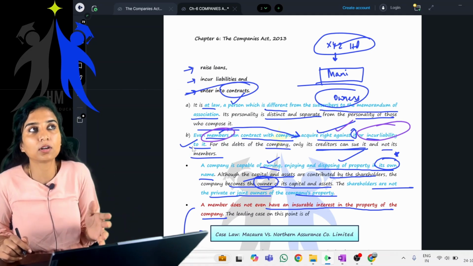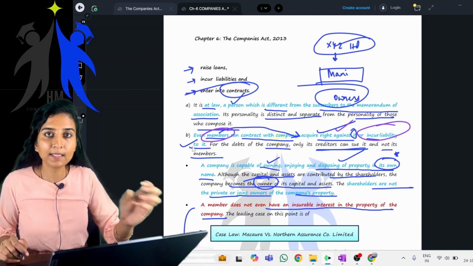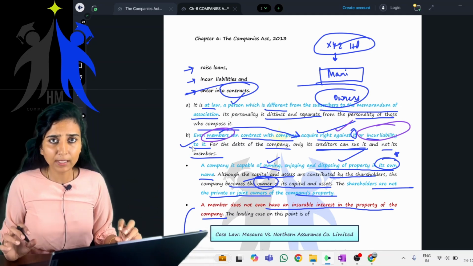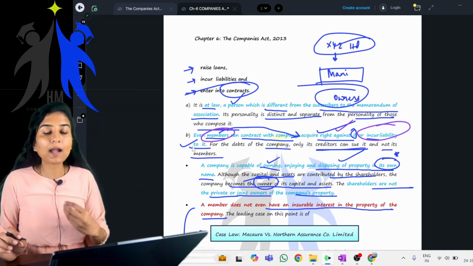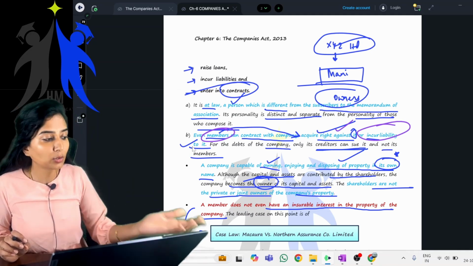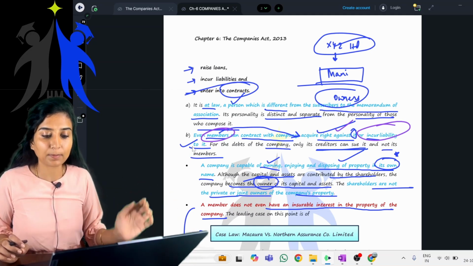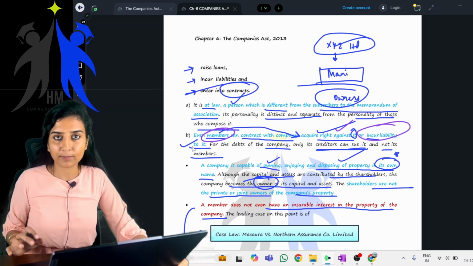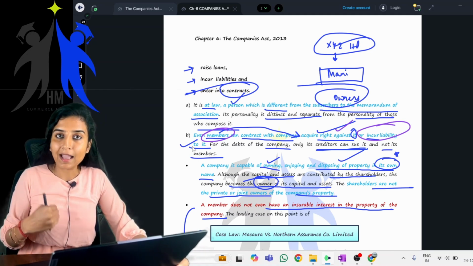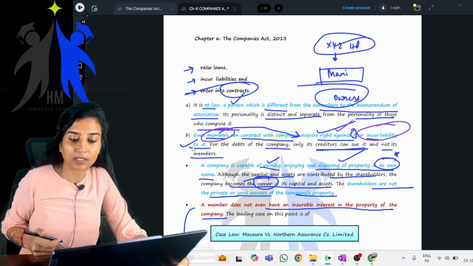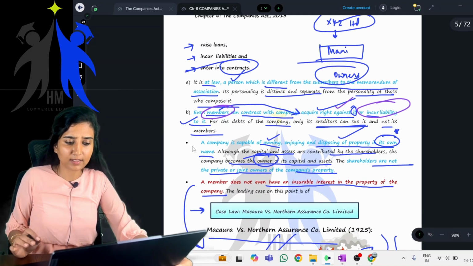I have entered into contract to, say for example, supply certain goods to the company. Now, the company has bought goods from me. It has to pay back to me. Now I am the creditor in the books of the company. Now, do I have the right against the company or not to get the money from the company? So I have a right against the company. Similarly, incur liability to it. If say for example, I am a debtor in the books of the company, I have to pay to the company. Yes or no? Yes. All of this I've explained.